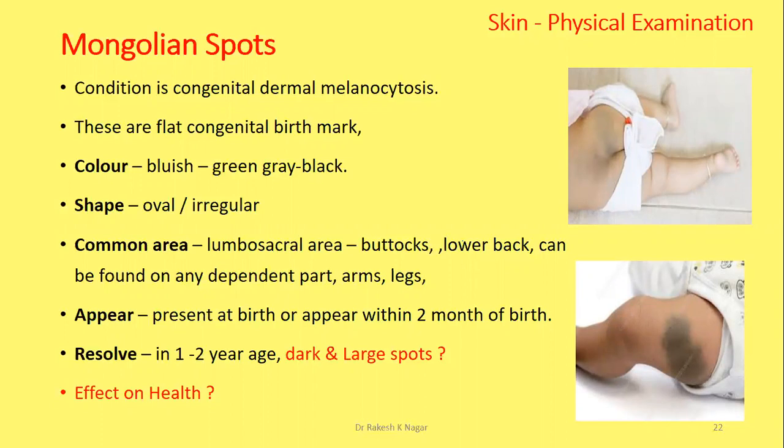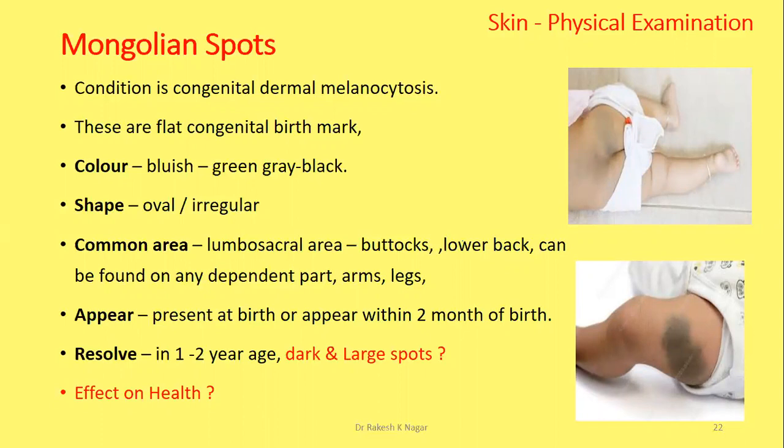The shape may be oval or irregular according to the site. The common area is the lumbosacral area, buttocks, lower back, and they can be found on any dependent part, arm, leg, etc., but usually absent on the face.